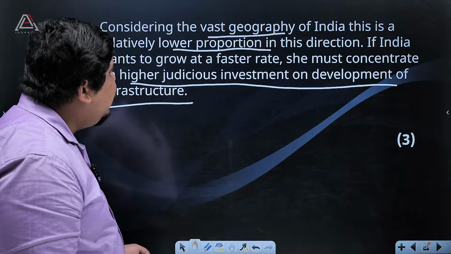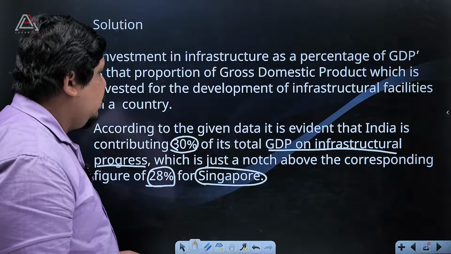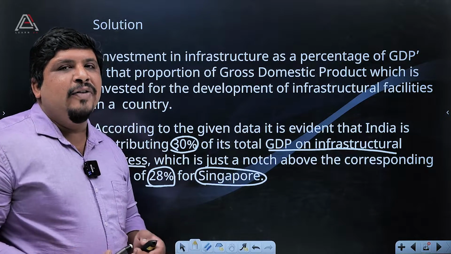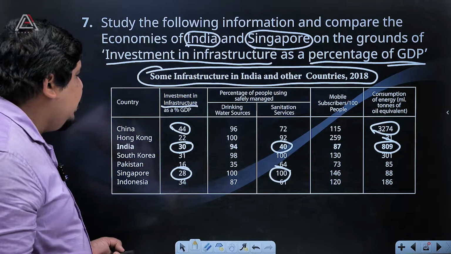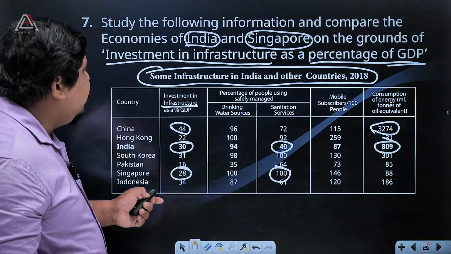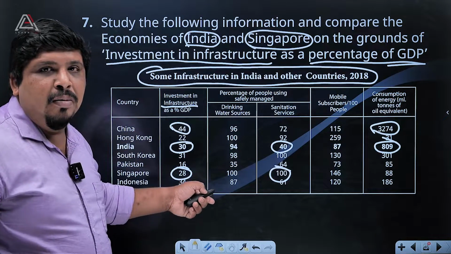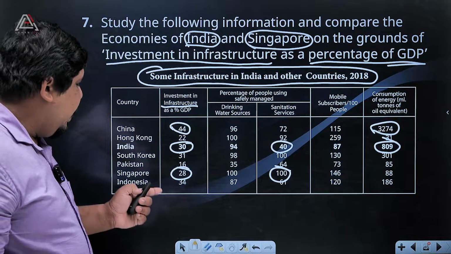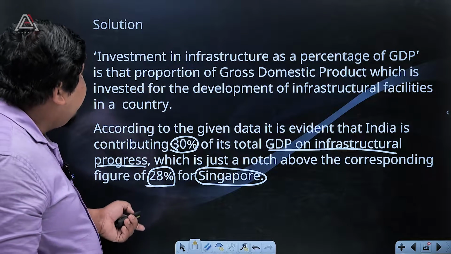Okay, for that you are getting entire 3 marks. First of all, you have to find out what's the difference. Based on the table, you have to write the difference. Only you have to write the difference in infrastructure section. No need to write this entire section, only infrastructure. Okay. Then again, you have to write the conclusion.